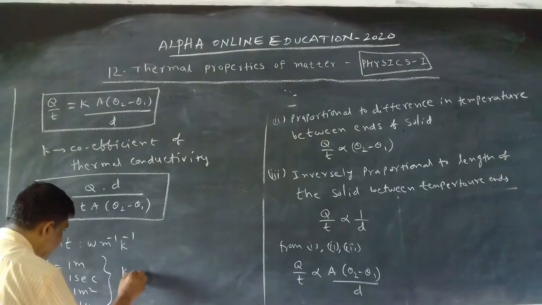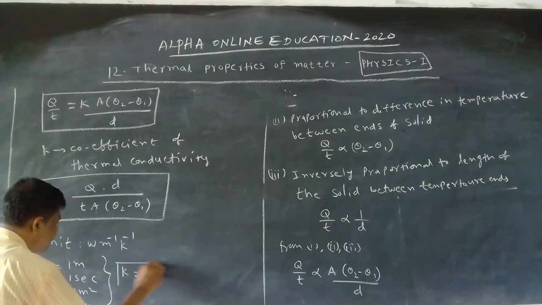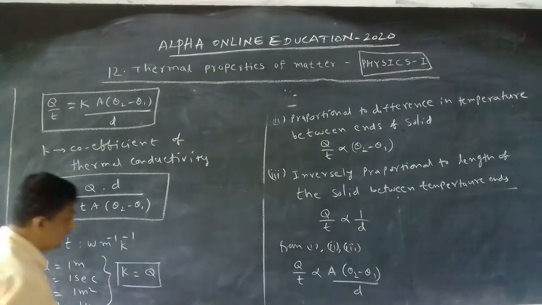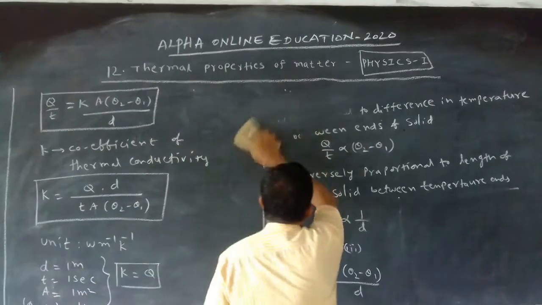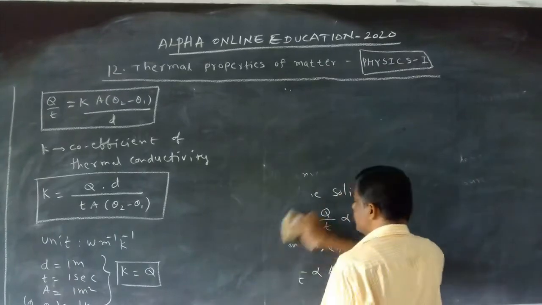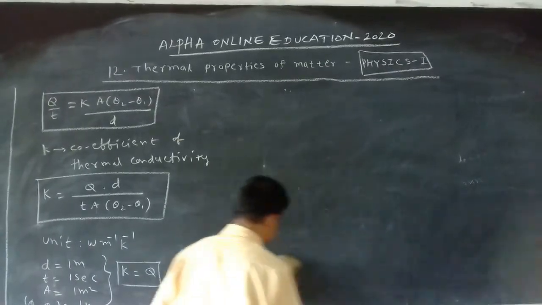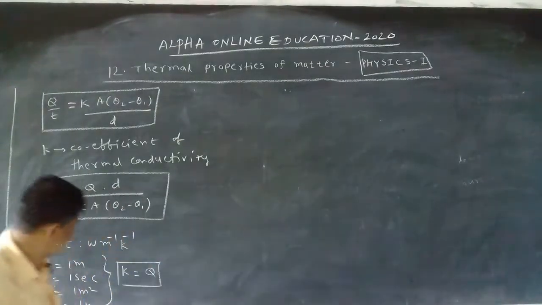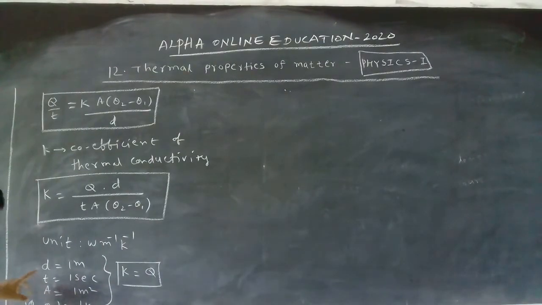We will get K is equal to Q. Now here we can define the K. Distance is 1, time is 1 second, area is 1 meter square, difference in temperature is 1 K.